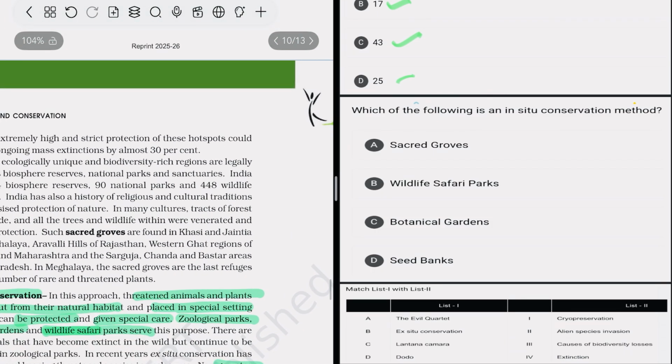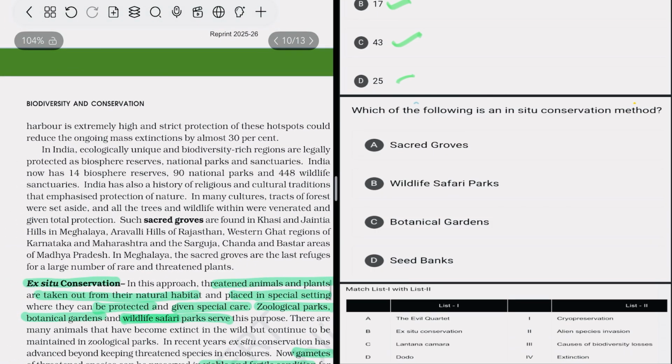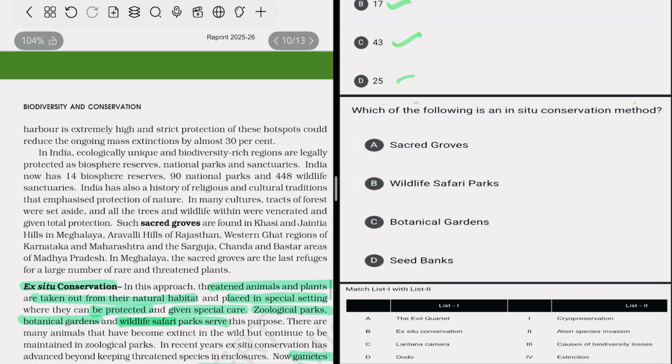So various methods of in situ conservation are biosphere reserves, national parks, sanctuaries. India has 14 biosphere reserves, 90 national parks, 414 wildlife sanctuaries. So these are various methods. It also includes sacred groves.